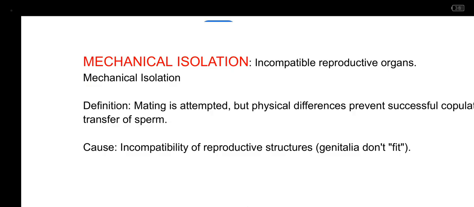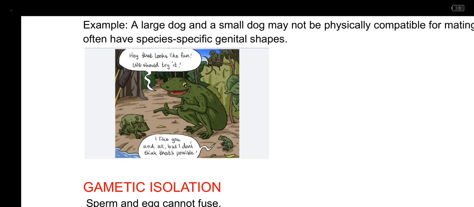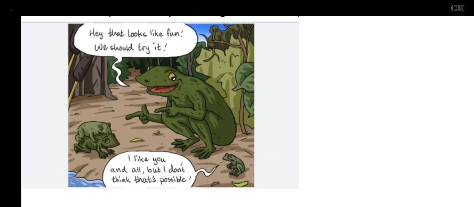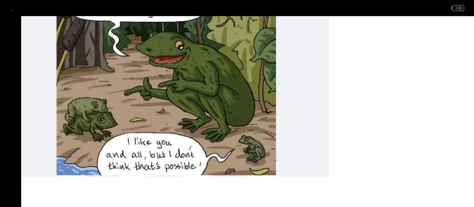Now when we look at this, we can also conclude that maybe they have incompatible genitalia. When we talk about genitalia, we are just talking about reproductive organs. So here with me, we have a simple picture of frogs. If you look at the frogs here, we have two small frogs. Now this big frog, if he attempts to do the same to the other one, it won't work because it's too big. So their genitalia do not fit.